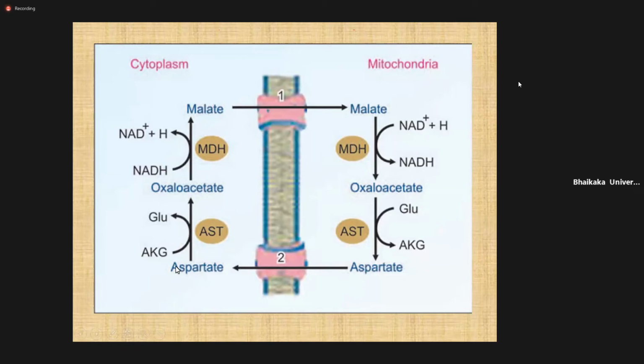Now this aspartate goes outside, and aspartate is again converted into oxaloacetate. Now this oxaloacetate is converted into malate. Here you can see NADH is converted into NAD plus and H plus. So simply, NADH is transported from the mitochondria to the outside, that is the cytoplasm, with the help of this malate aspartate shuttle. Here malate and aspartate are synthesized and again used. The meaning of the malate aspartate shuttle is nothing but the transport of NADH.